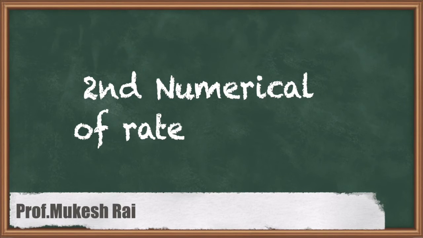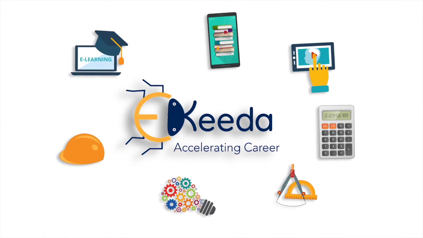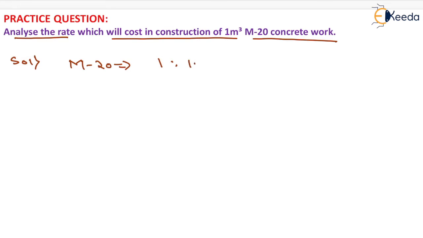Hello students, today we are going to solve the second numerical of rate analysis. The question is given as: analyze the rate which will cost in construction of 1 meter cube M20 concrete work. Now we know that for M20 concrete the ratio will be equal to 1:1.5:3, that is for cement, for fine aggregate, which is sand, and for coarse aggregate.